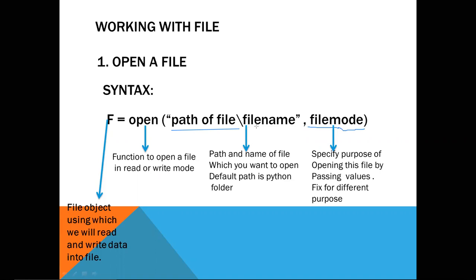This type of path is known as the relative path. In this type of path, we need not give the exact path. We just give the name of the file, or we just give the name of the directory in which this file is stored. So let us see it.